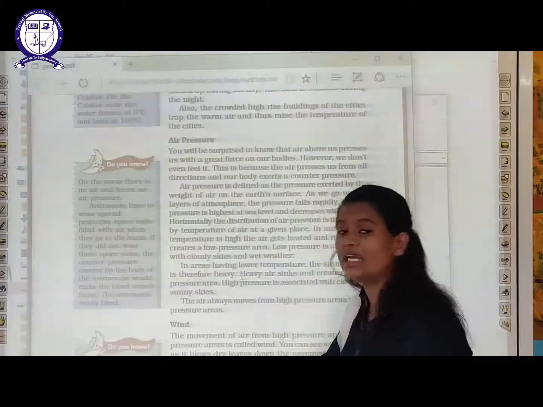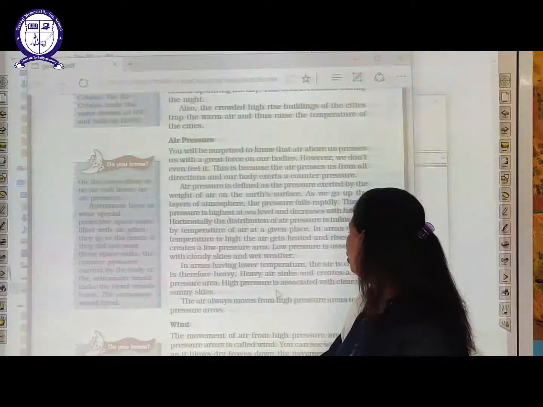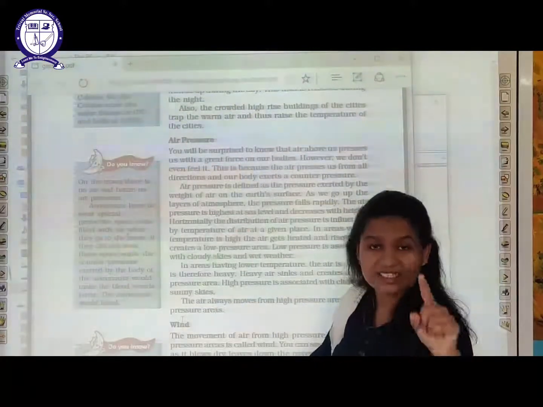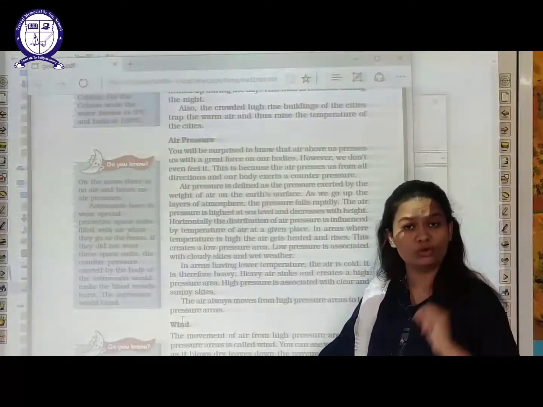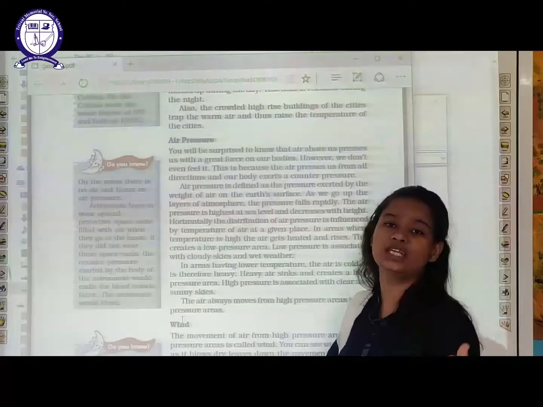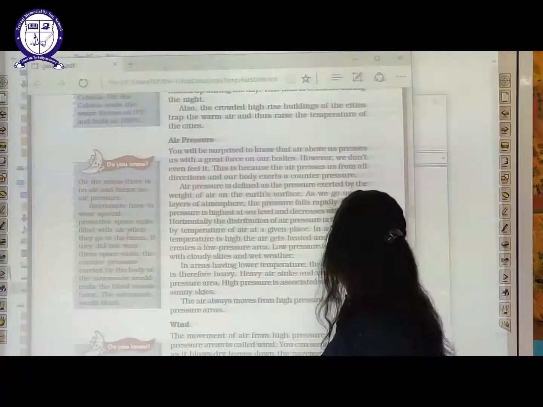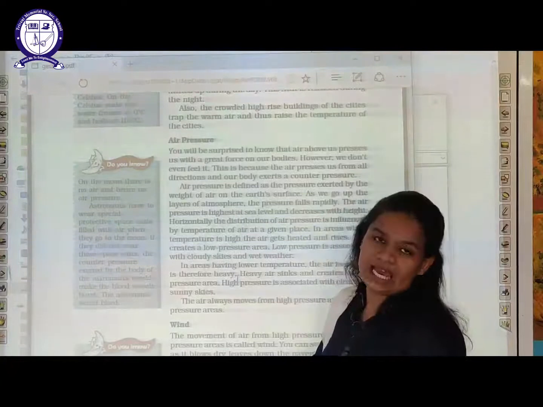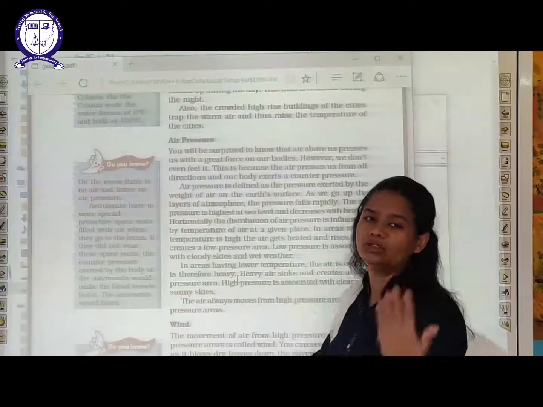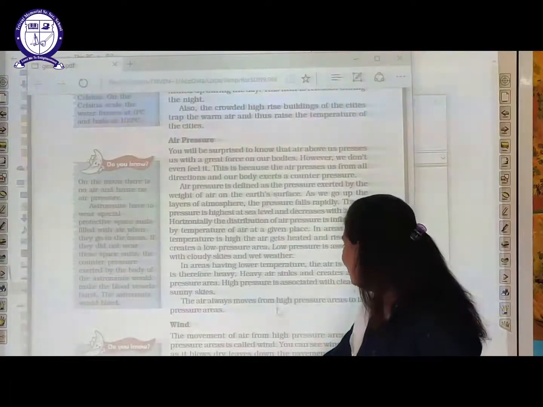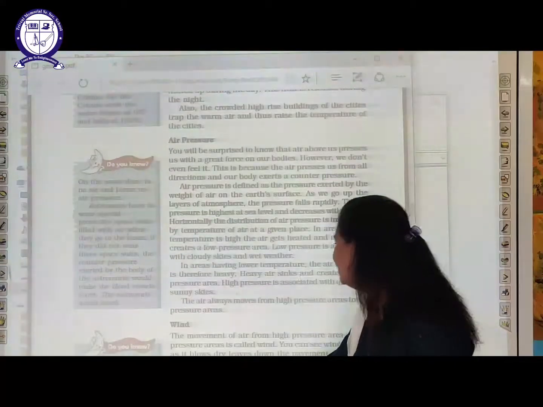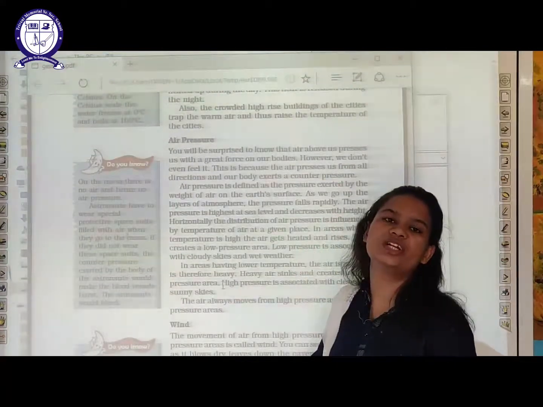So what he is saying here is that in the areas having lower temperature, the air is cold. That is why those areas are cool. It is therefore heavy. Heavy air sinks and creates a high pressure area.